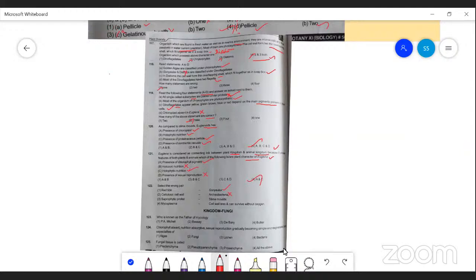That's wrong. And saprophytic protista slime mold is correctly matched. Mycoplasma is a cell-wall-less organism, correct. They can survive without oxygen. It's correct. So the wrong pair is the second one. Kingdom Fungi is the next unit.